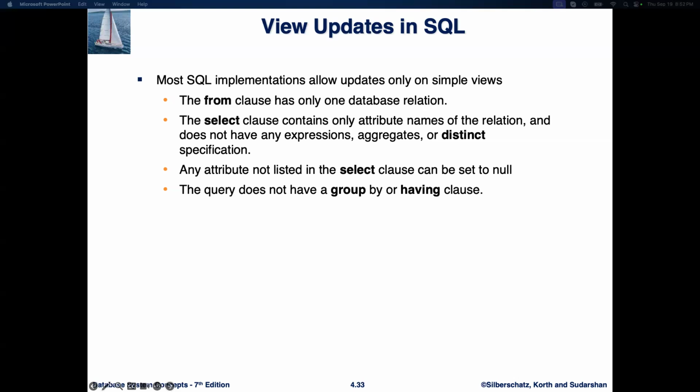These rules are in place because SQL needs to be able to translate any changes to the view back into changes to the base table. If the view is too complex, like when it's based on multiple tables or uses aggregates, it becomes unclear how those changes should be reflected in the underlying data.